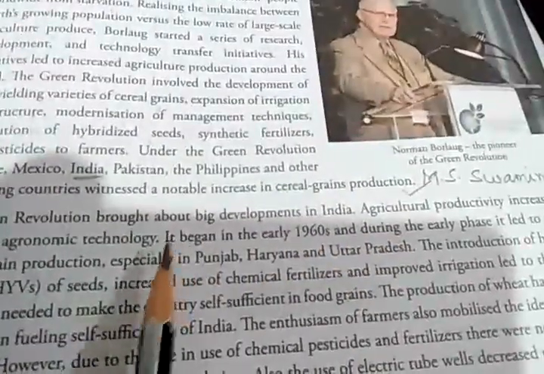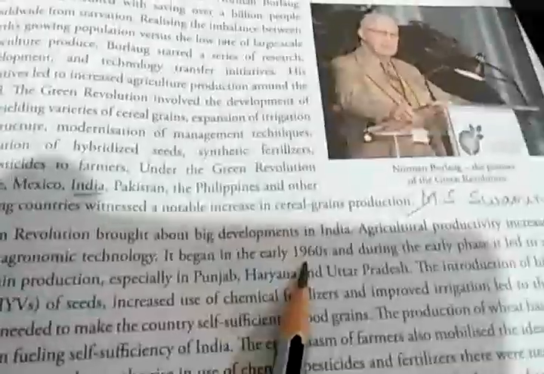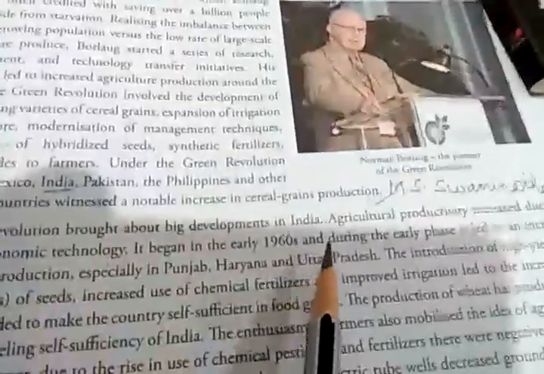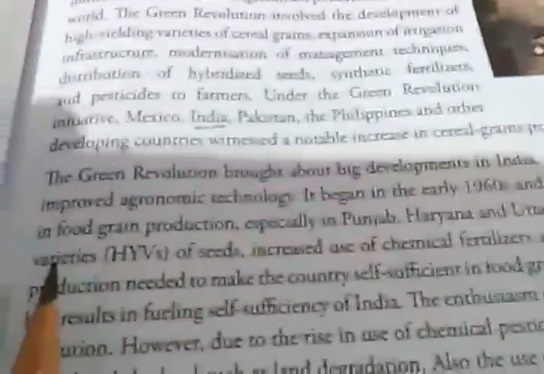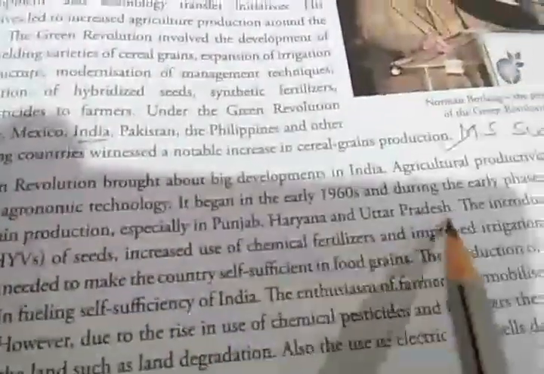This Green Revolution began in the early 1960s. So when did the Green Revolution start in India? In the 1960s. And during the early phase, it led to an increase in food grain production, especially in Punjab, Haryana, and Uttar Pradesh.